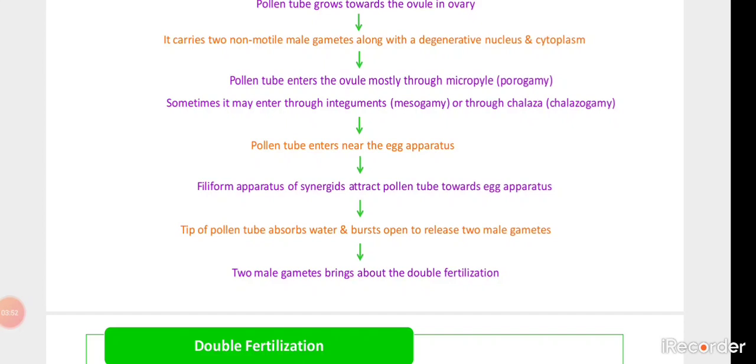The first male gamete gets fused with the egg cell of the egg apparatus. Then the first fertilization takes place. Then the second male gamete gets fused with the second enucleated cell. Then the second fertilization takes place. So in this way, in the angiospermic plant, double fertilization takes place.